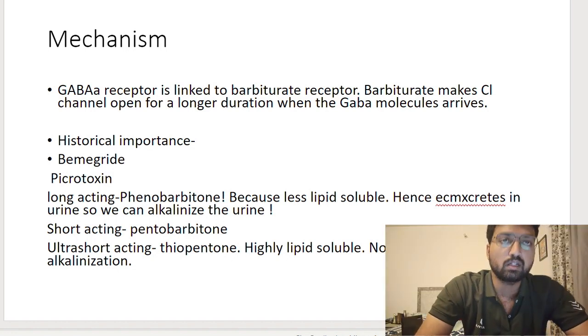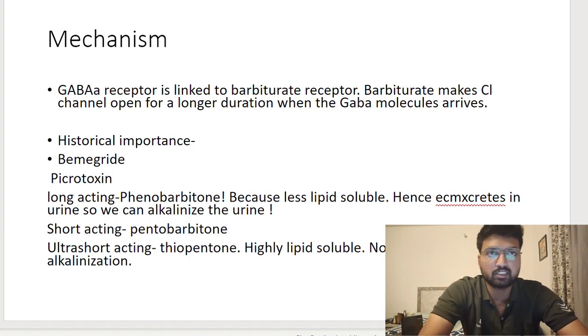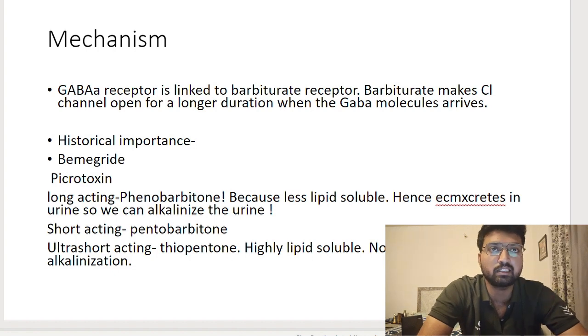So the GABA molecule will come and bind to the GABA receptor in the neuron. When GABA attaches to the GABA A receptor, there is opening of chloride channels and the neuron will become hyperpolarized and it will not be able to deliver any impulses. So there is sedation.